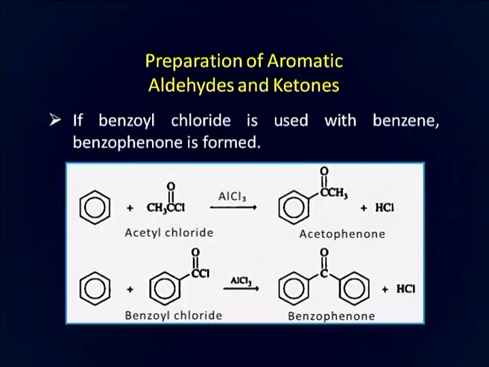Benzene here reacts with acetyl chloride in presence of aluminum chloride and forms acetophenone. If benzoyl chloride is used in place of acetyl chloride with benzene, then benzophenone is formed. So, you can see here that it is the Friedel-Crafts acylation reaction using acetyl chloride, there is formation of acetophenone, and with benzoyl chloride there is formation of benzophenone.